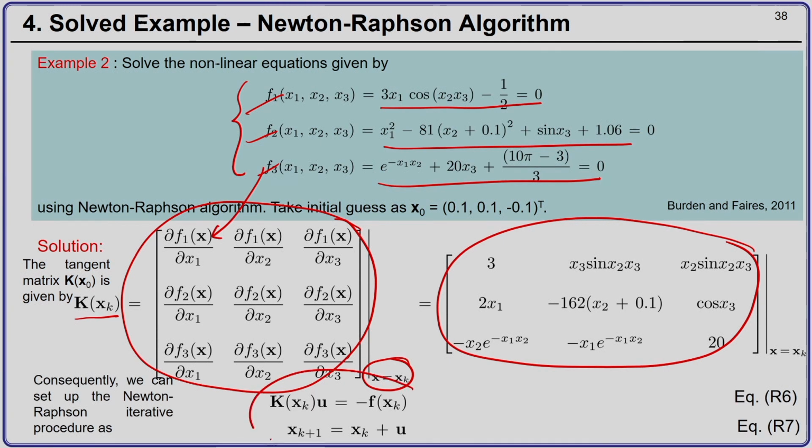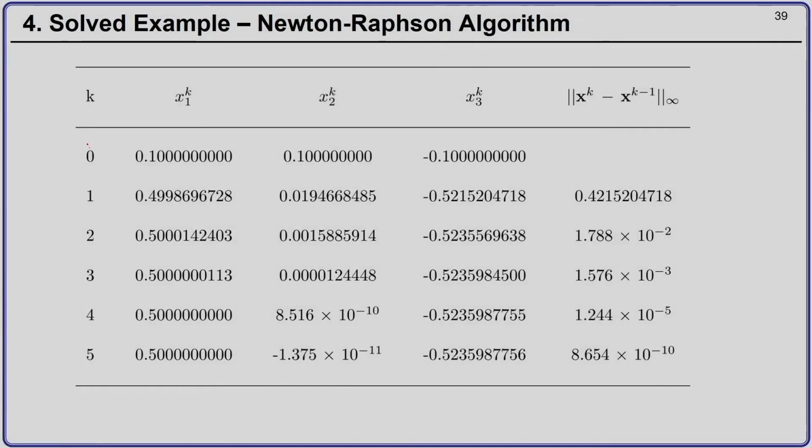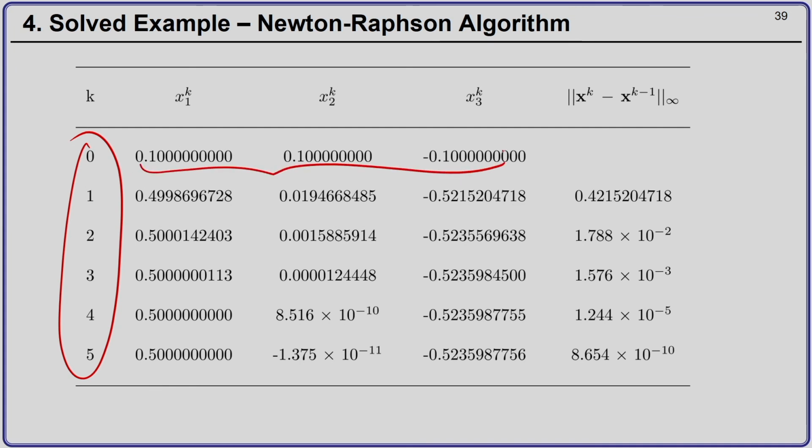So, again we set up the Newton-Raphson algorithm like this, and when we carry out the Newton-Raphson iterations, we carry out 5 Newton-Raphson iterations. My initial estimate of the solution is 0.1, 0.1, minus 0.1, and my measure of the error is the infinity norm. Okay.